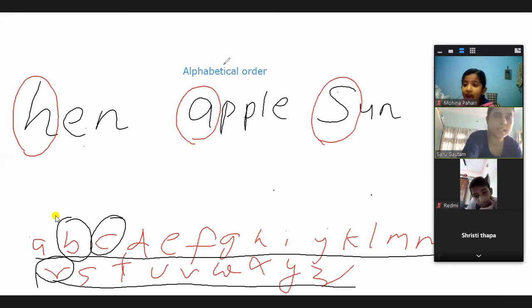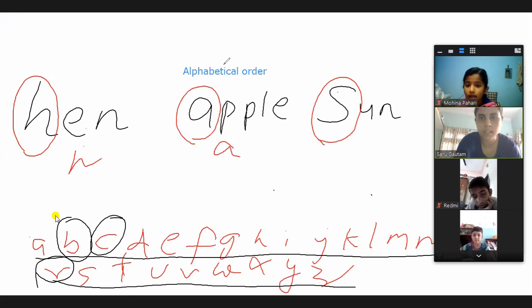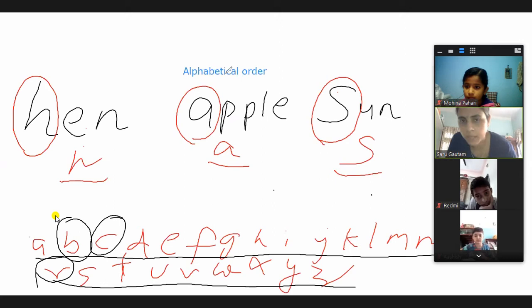So here let's write the first letter is H, here the first letter is A, and here the first letter is S. So now you have to make up your mind which letter comes first in the alphabetical order, whether A comes first or H comes first or S comes first.